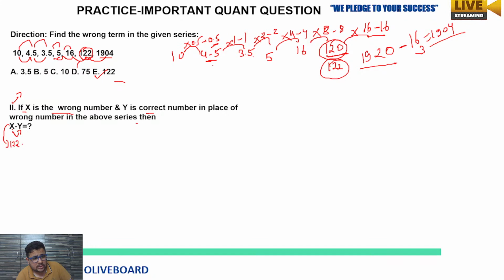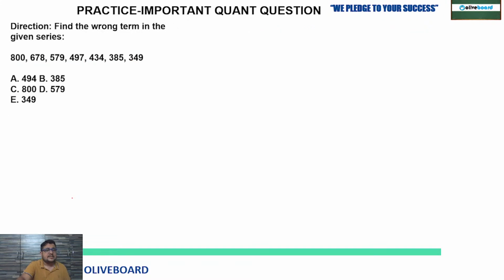122, the wrong number, minus the right number 120, so the difference is 2. So there will be 5 options, in which the difference will be given, and you have to choose from those options. I hope now you understood how you have to approach and deal with these kinds of questions. Now simple, you only have to find out the wrong term in the given series.